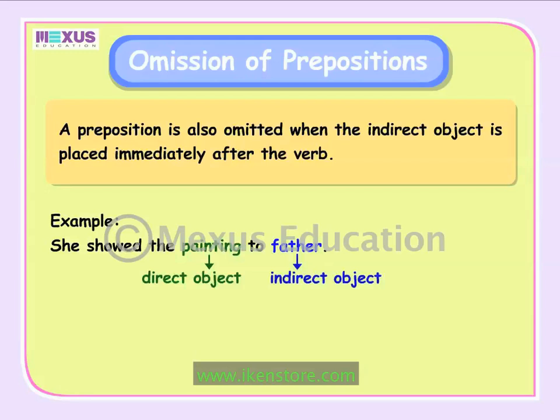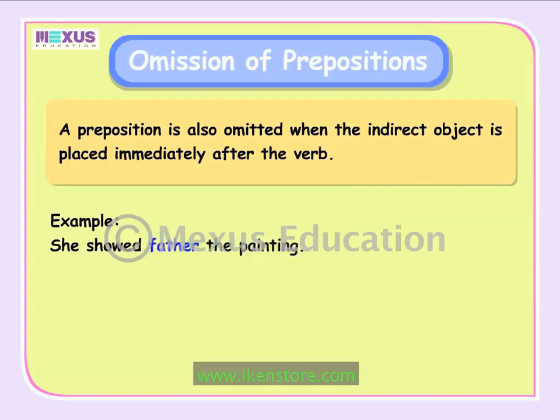The preposition to is placed before the indirect object. When the indirect object, father, is placed immediately after the verb showed, then the preposition to is omitted. The sentence now reads as, she showed father the painting.